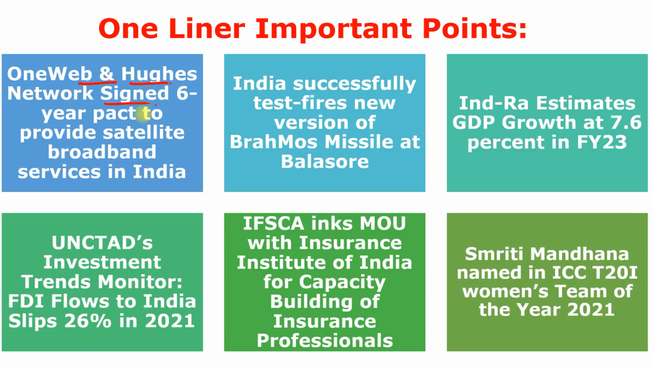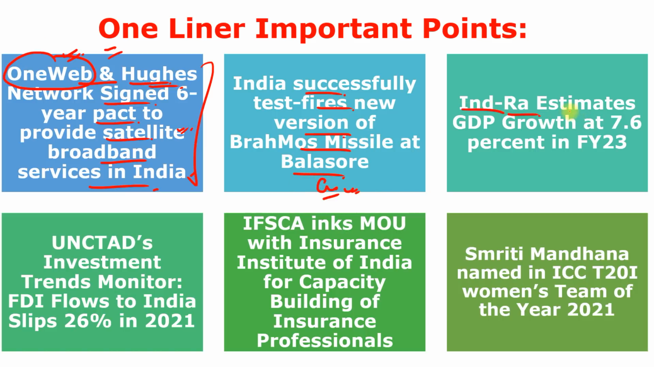OneWeb and Hughes Network signed a 6-year pact to provide satellite broadband services in India. Just read this line because OneWeb is a Bharti group backed organization, and it is a global communication company, and Hughes Network Systems has signed a 6-year distribution agreement to provide satellite broadband services across India, and services will be provided by Hughes Communications India Private Limited. It is a joint venture of Hughes and Bharti Airtel. Just read this line. India successfully test-fired new version of BrahMos missile at Balasore, so it is not important. We tested so many times, and we tested this cruise missile in the Chandipur coast of Odisha.